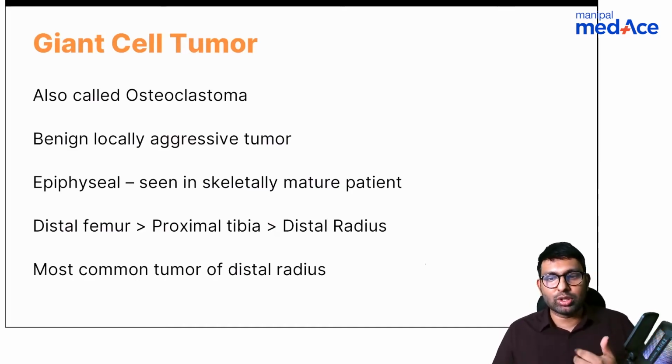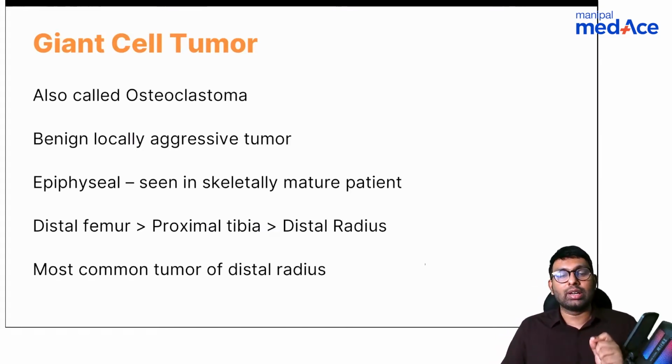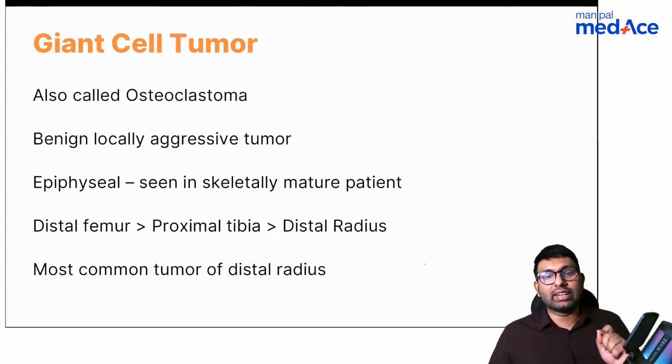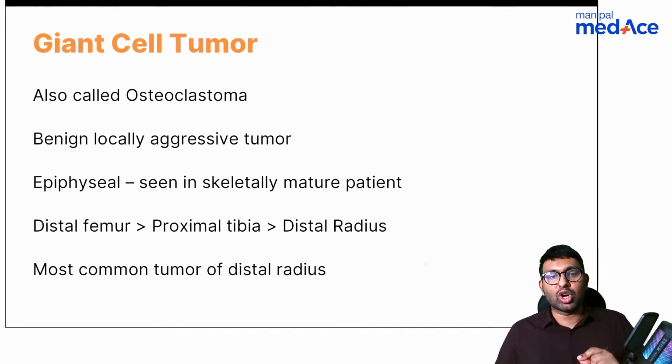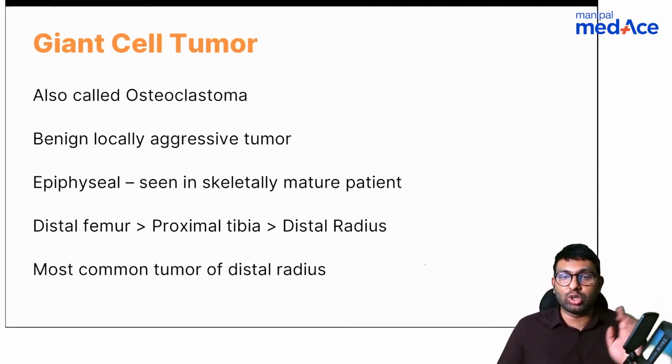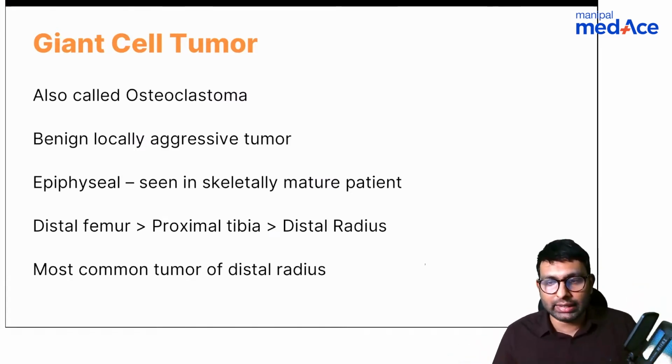So we know giant cell tumor is also called osteoclastoma. It is a benign locally aggressive lesion. Like Dr. Jain said, it is a locally aggressive tumor. It is epiphyseal, seen in skeletally mature patients. Which is the most common site? Distal femur, more than proximal tibia, more than distal radius. And it is the most common tumor of distal radius. I've shown you in that image also that for a distal radius tumor, any tumor comes, you mark it as GCT.